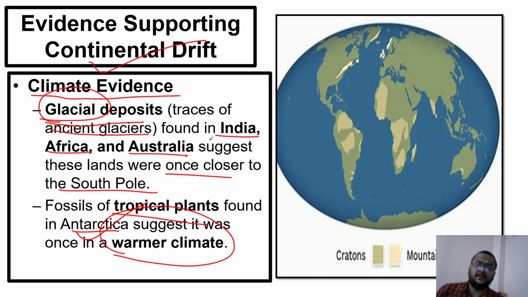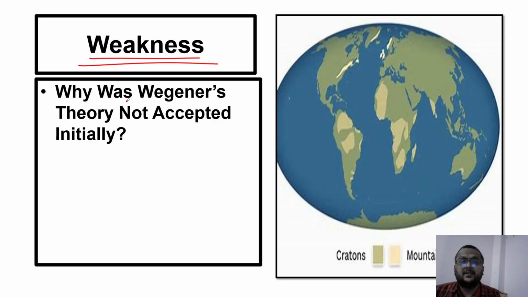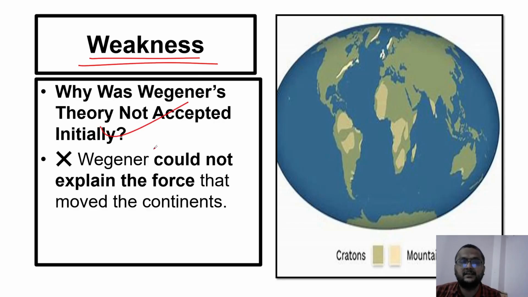So these are the evidences, and based on that, we can say that yes, the theory has some merit. These evidences are proving the continental drift theory. But where does the weakness lie? We will be talking about the weakness of the continental drift theory. The first question: why was Wegener's theory not accepted initially? Why did he have to struggle?